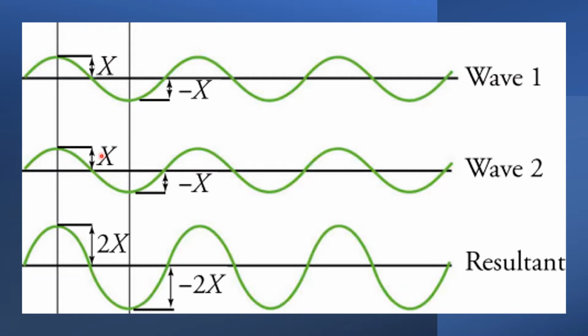So, x plus this wave, same direction, so we have 2x. And another one, on the other hand, the trough, below. So, trough to trough, so negative x. Negative x plus negative x, that is negative 2x. So, as simple as that. And that process is what we call constructive interference.